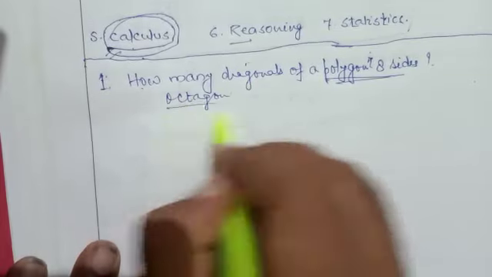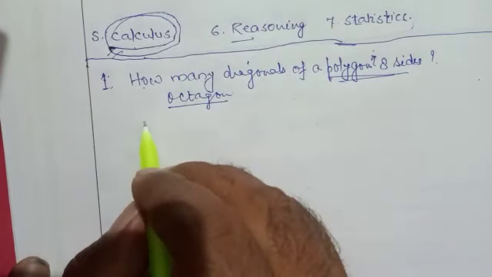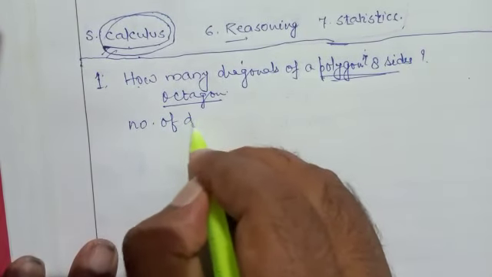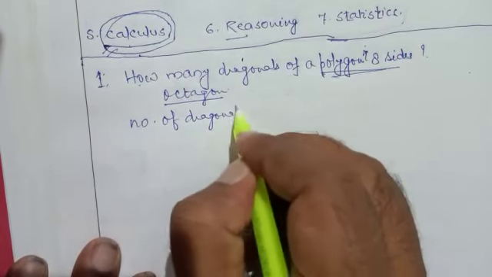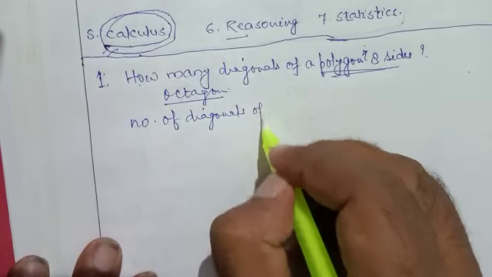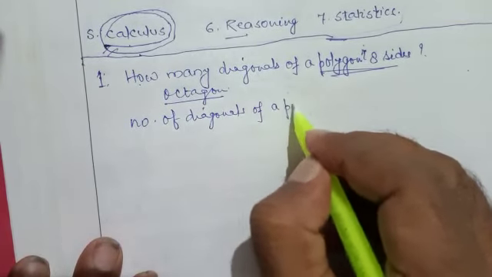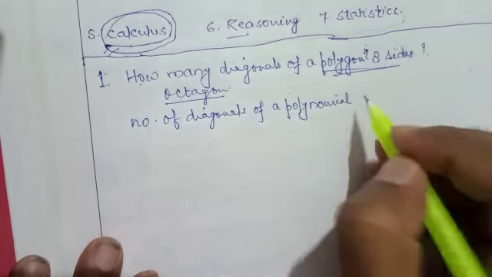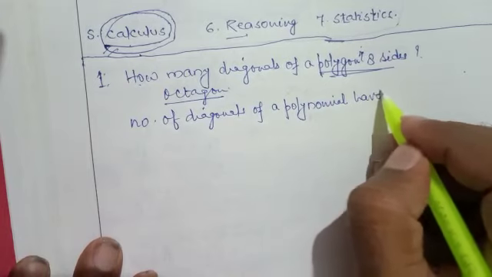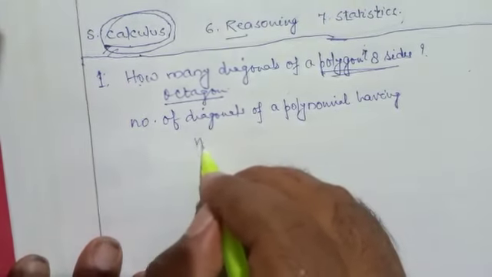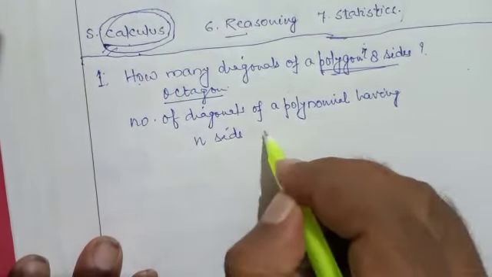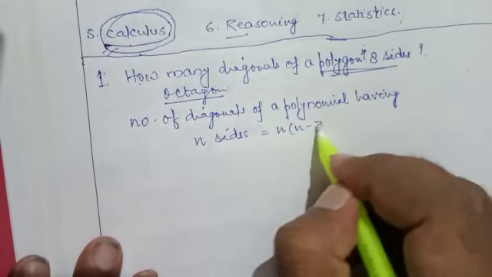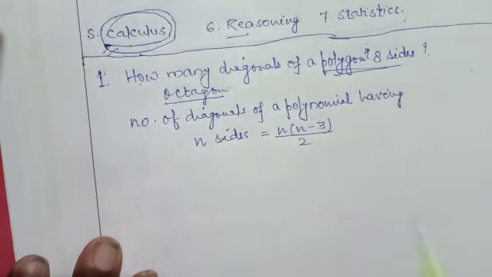So remember the formula. The number of diagonals of a polygon having n sides is n into n minus 3 upon 2.